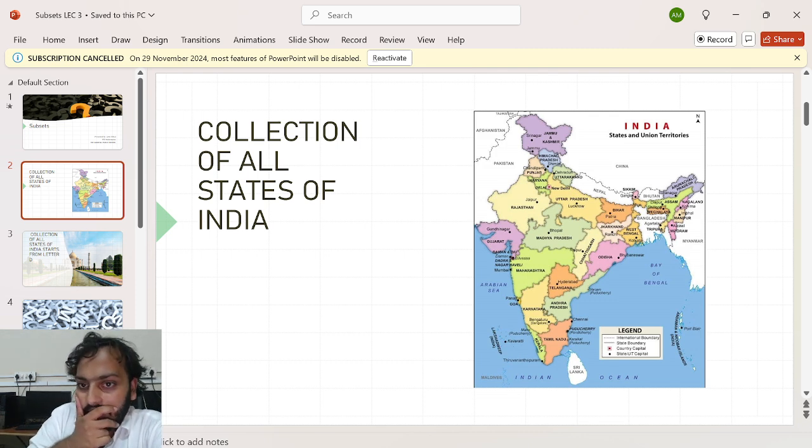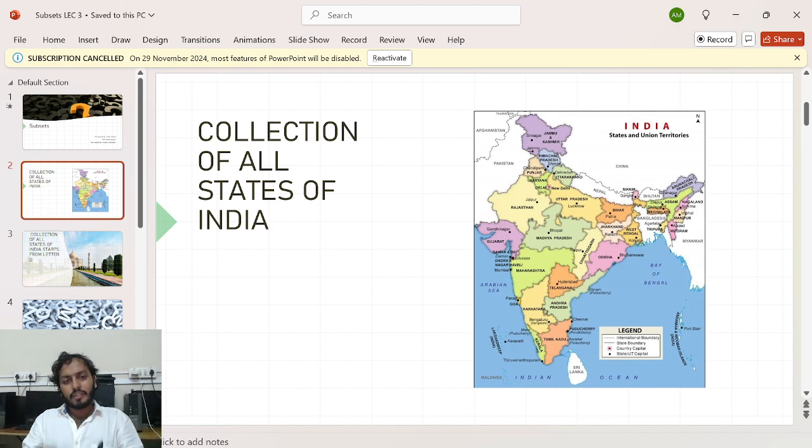If I ask, let's say, Rajasthan, is Rajasthan a part of my collection? Obviously yes, because Rajasthan is one of the states of India. If I ask Karnataka, Karnataka will come in this collection. Let me ask, let's say, China. Will China come in this collection? Obviously no. So you know what's coming in my collection and what's not, then I can say it's a well-defined collection, or in mathematics language, a set. That's something I discussed in the previous class.